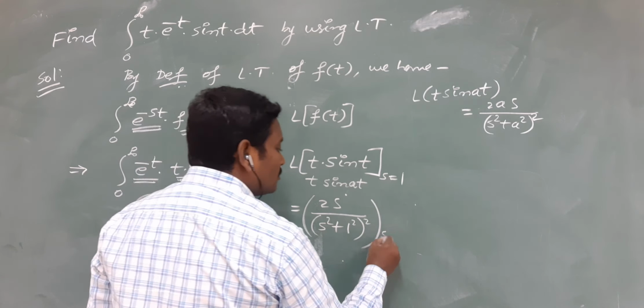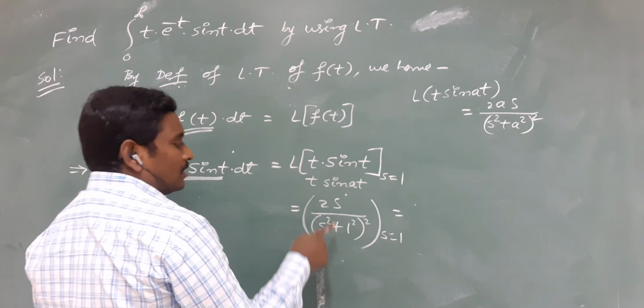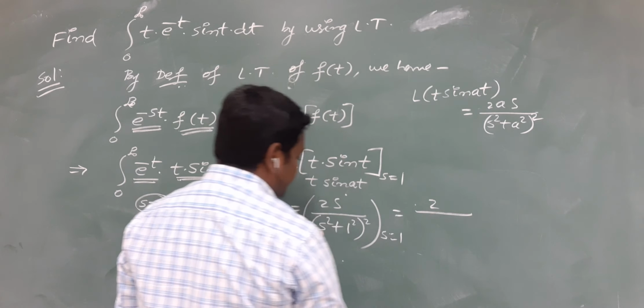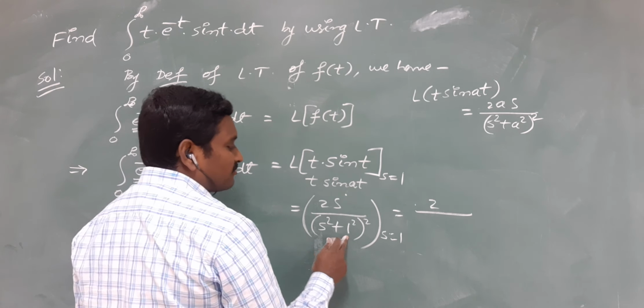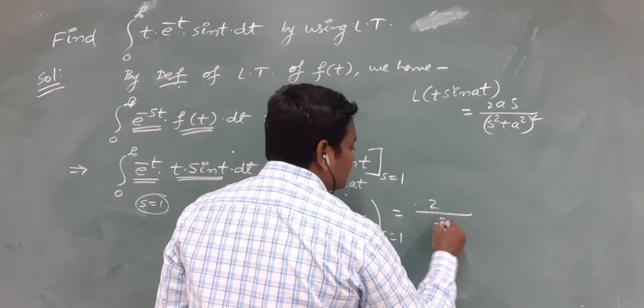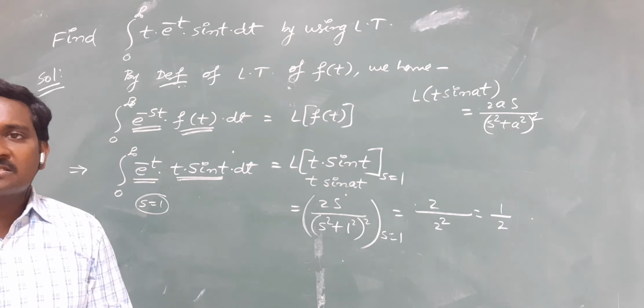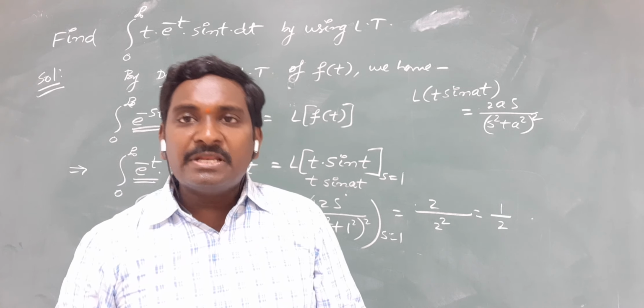At s is equal to 1. So now replace s is equal to 1. So 2 into 1, 2 by 1 square plus 1 square, 2. 2 square is nothing but 4. So which is 1 by 2. This is the final result. In this way, we can simply solve the given problem.